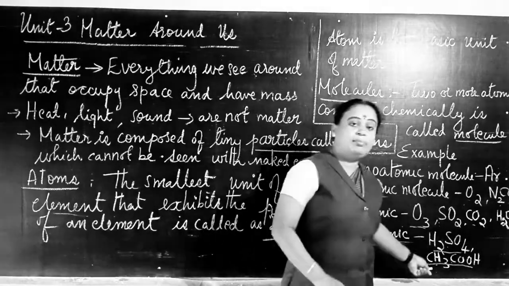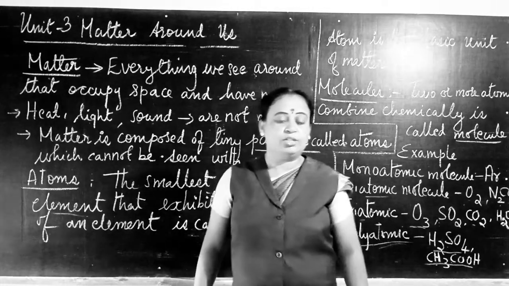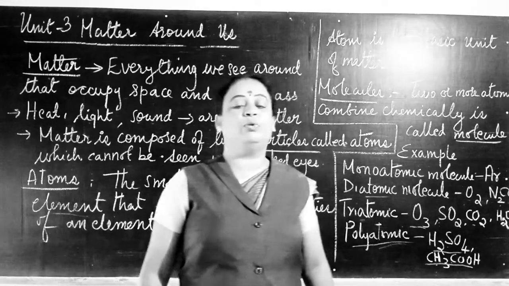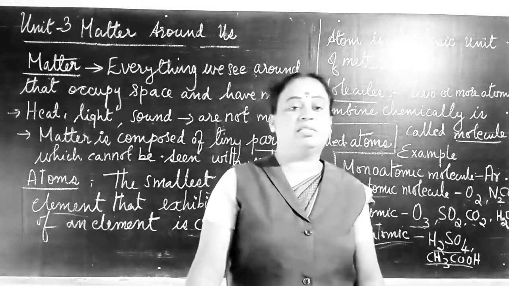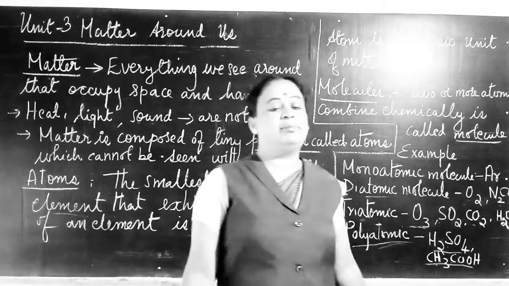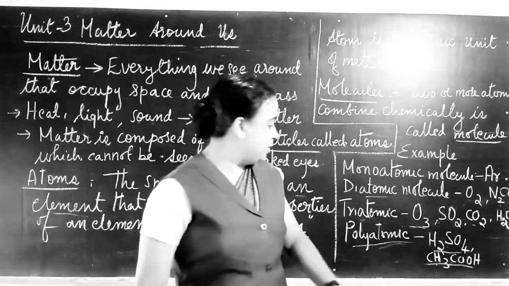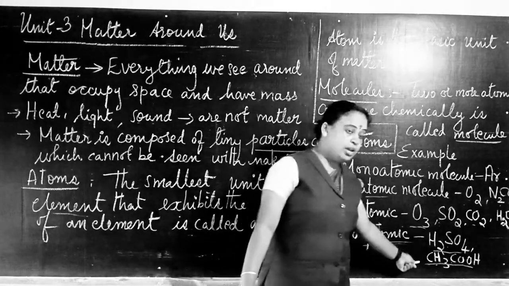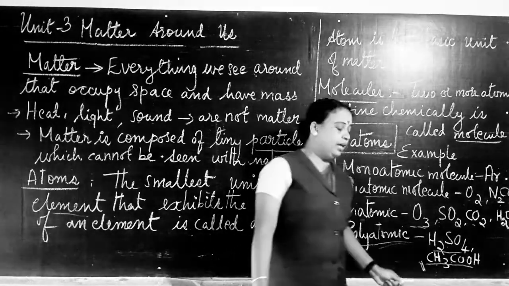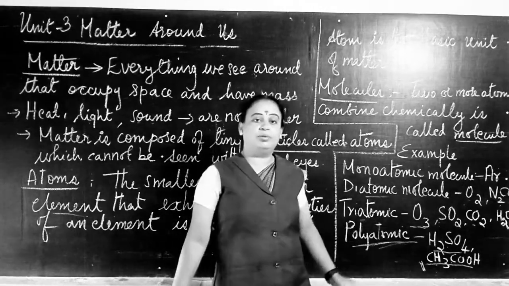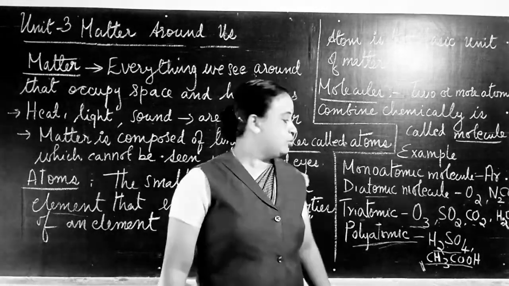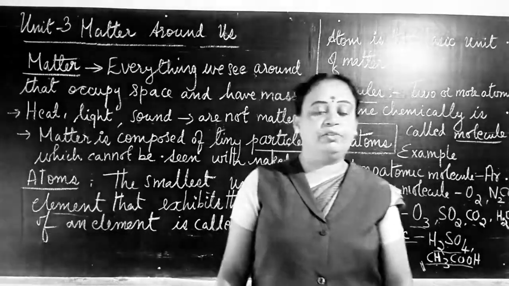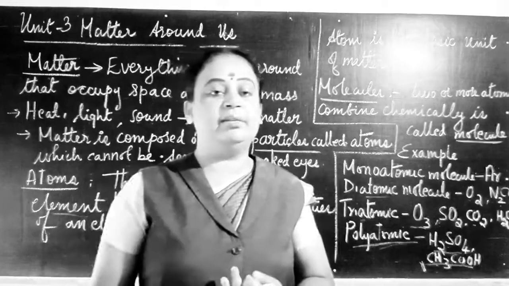Likewise, another example is acetic acid. You know what vinegar is? Yes, of course, vinegar is the preservative which we use for cooking pickles. While making pickles, we use vinegar as a preservative. So what is this vinegar made up of? Of course, vinegar is made up of acetic acid, CH3COOH. So this is also an example of a polyatomic molecule. Understanding? Yes. So two or more different atoms combine together to form the molecule. Fine. So I hope you understood the concept of atom and molecule.